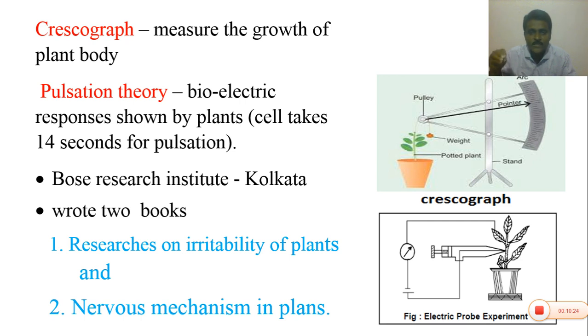Like that, the cortical cells of the plant body show rhythmic movements. Hence he proved that plants have life. Due to the rhythmic movements shown by the plant cortical cells, the needle in the galvanometer shows oscillations. Hence he proved by the pulsation theory that plants show life.